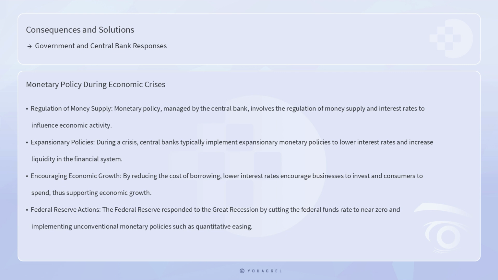economic growth. The Federal Reserve, for example, responded to the Great Recession by cutting the federal funds rate to near zero and implementing unconventional monetary policies such as quantitative easing. QE involves the purchase of long-term securities by the central bank to inject money directly into the economy, lower long-term interest rates, and support asset prices.